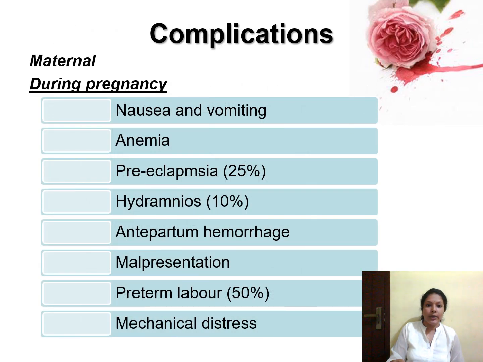Next, we can see the complications of multiple pregnancy. The maternal complications during pregnancy include excessive nausea and vomiting, chance for anemia, chance for getting preeclampsia, polyhydramnios, chance for antepartum hemorrhage, malpresentations, fetal preterm labor, and mechanical distress for the mother. These are the complications that you can see during the pregnancy.